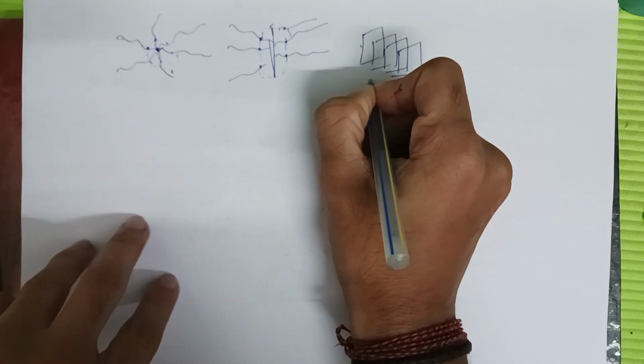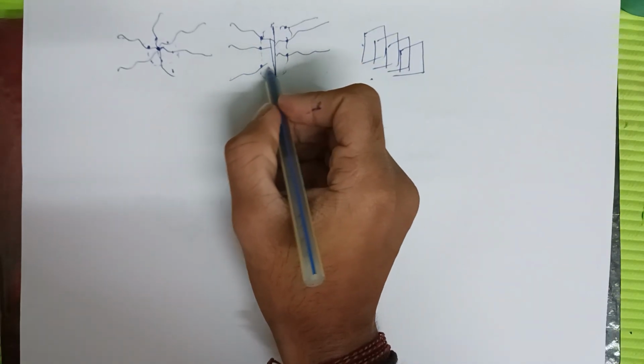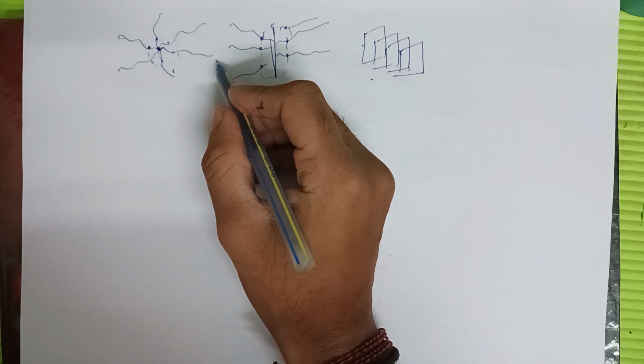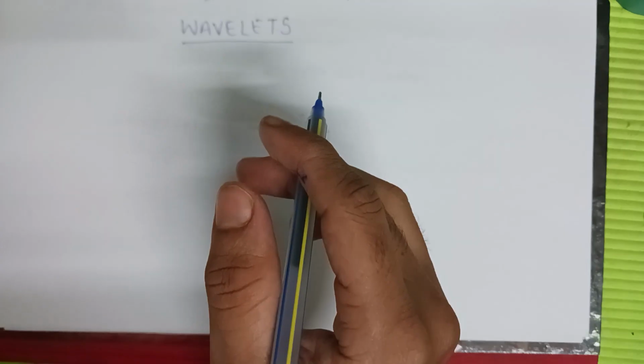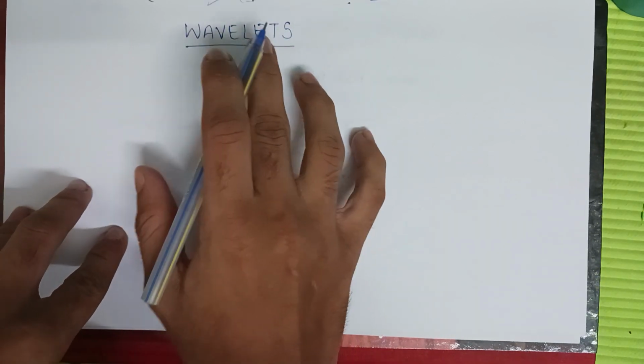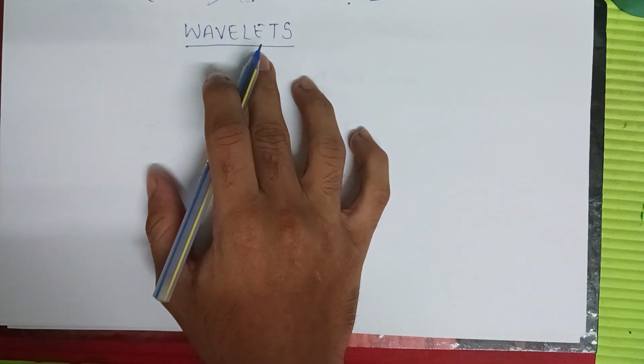This will only be formed if our source is at infinity, or if our source is a line source or spherical source at infinity, then this will be formed. Now let's learn about wavelets. What are wavelets? Wavelets are also called secondary wavefronts.